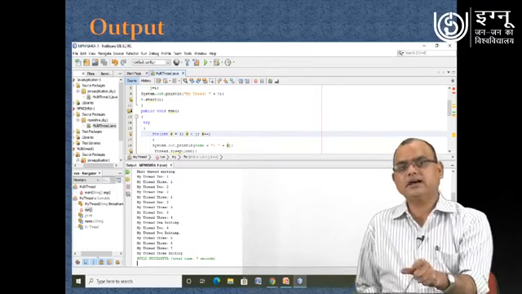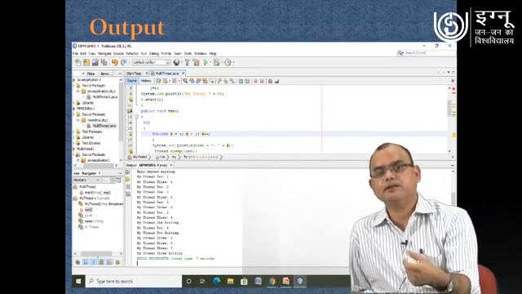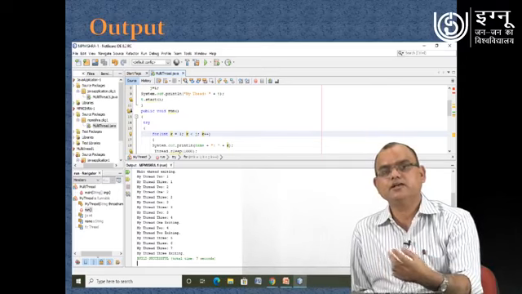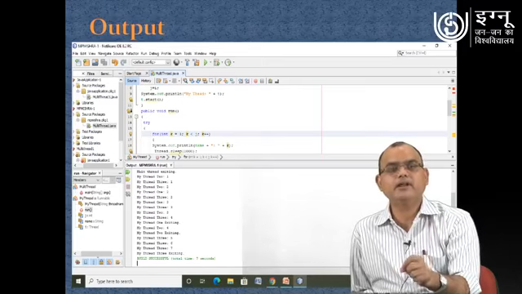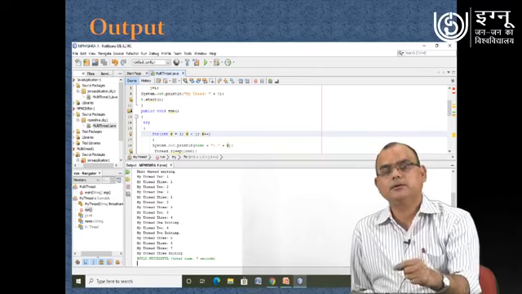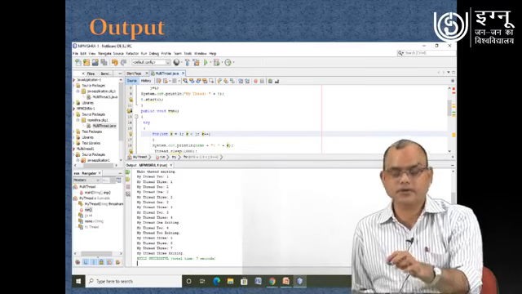So these are the 2 different implementations, or mechanisms of implementation, of a thread. In Java multi-threaded programming, a thread can be created using one of 2 approaches. One is by extending the Thread class, and another is by implementing the Runnable interface, and in both processes you have the run method, which you have to implement on your own as per the specific requirement of the thread you are creating.